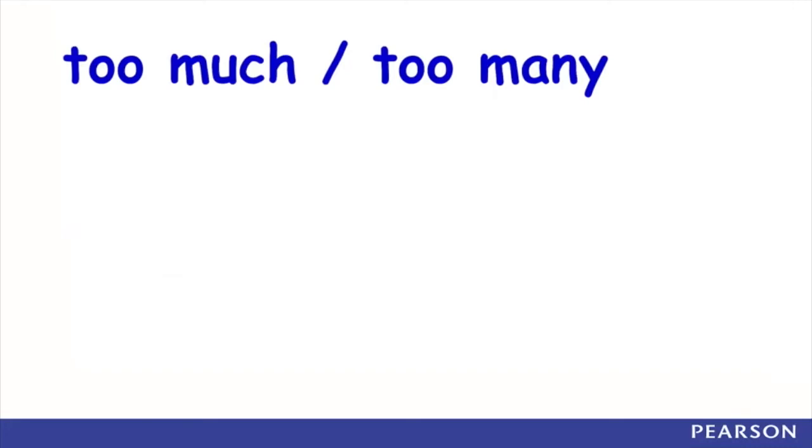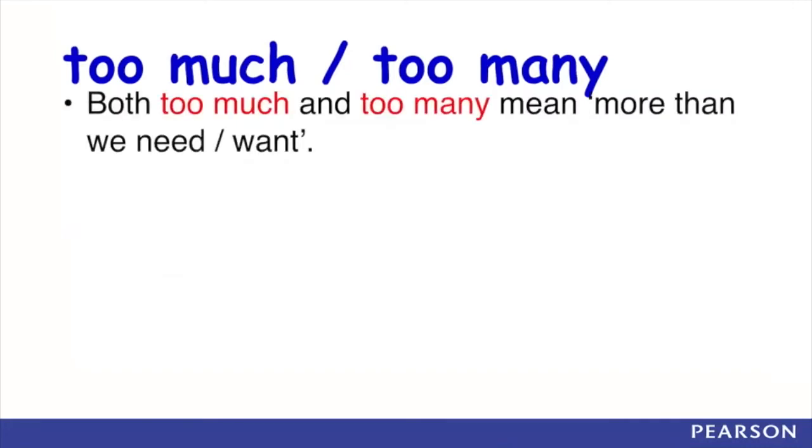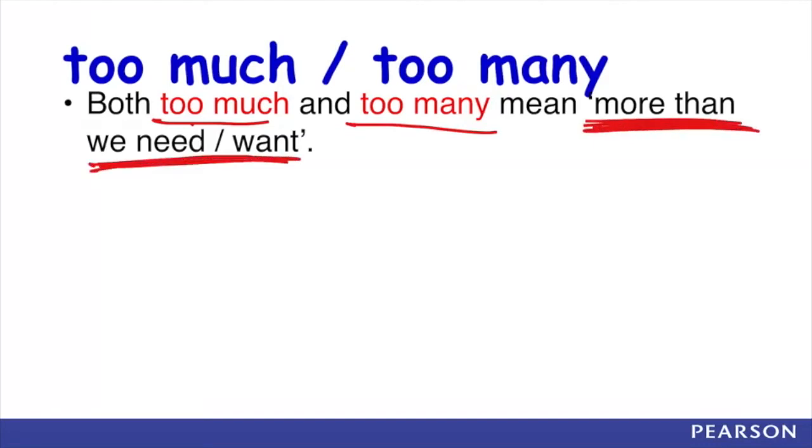Alright, so now we go to the second part, too much or too many. Both too much and too many mean the things that is more than we need or we want. So when will we use too much and when will we use too many?